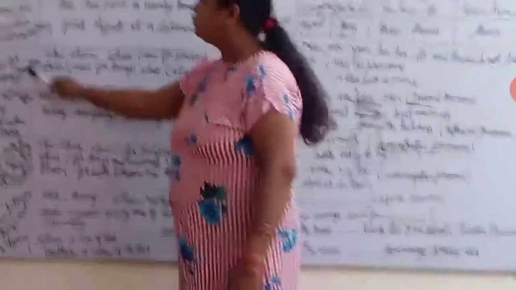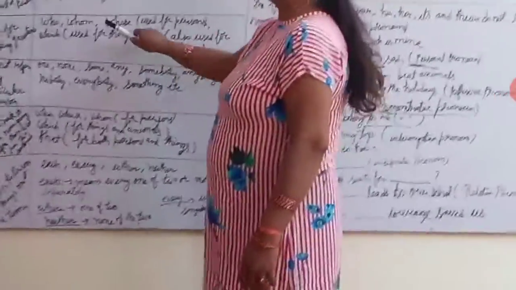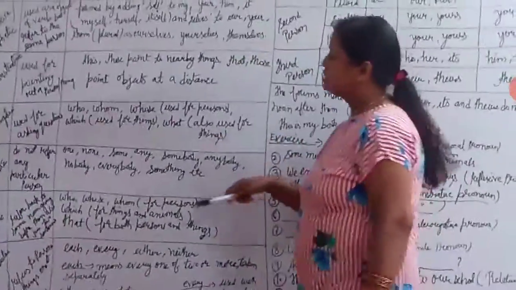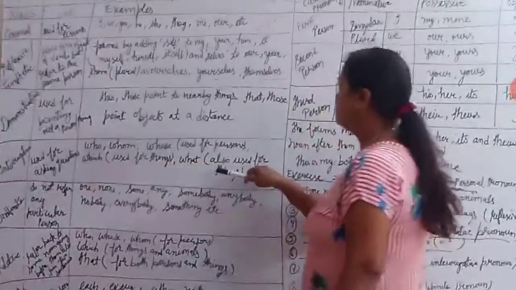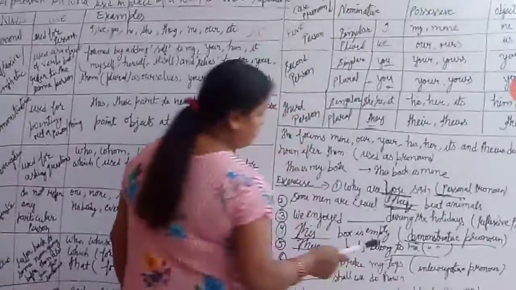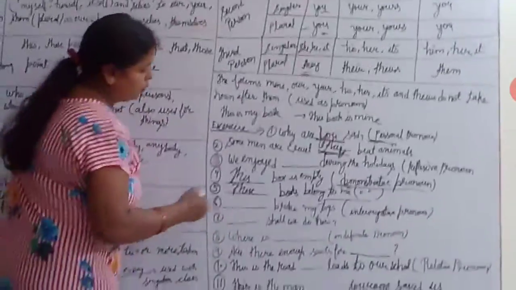Now, interrogative, used for asking questions. Who, whom, whose are used for persons. Which is used for things. What is also used for things. Now look at this: Who broke my toys? What shall we do now? That comes in the category of interrogative pronoun.